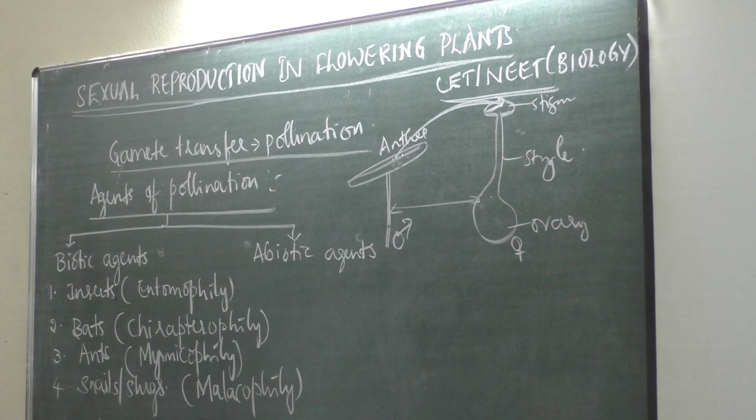Is any other way left among the biotic agents? You have learnt it in your theory part. You tell me, if it is through birds, what should it be called?